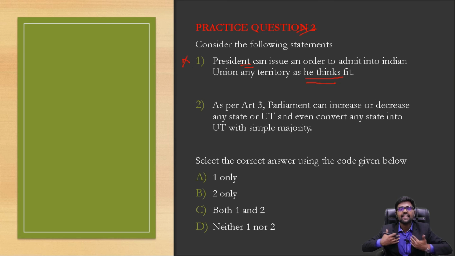That is, he cannot take his own decision. There is only one situation where he can, that is when there is a hung assembly. That is, when no government can form an absolute majority, that is 50% plus 1 in the Lok Sabha, then he can do that. Other than that, the President has no discretionary powers. Mark my words, very clear. So obviously the President cannot issue as he thinks fit.